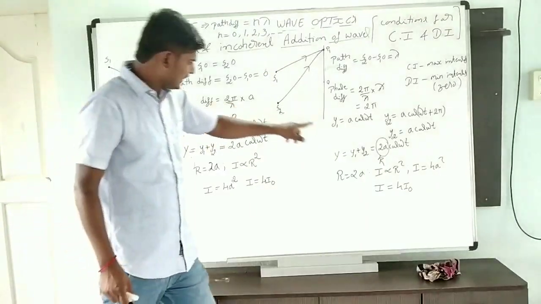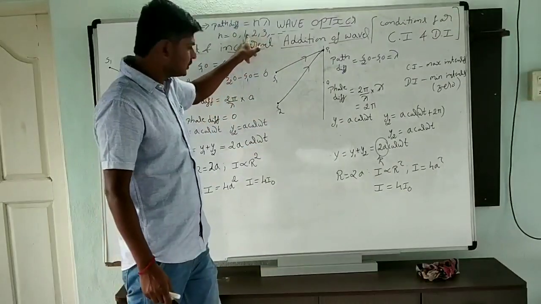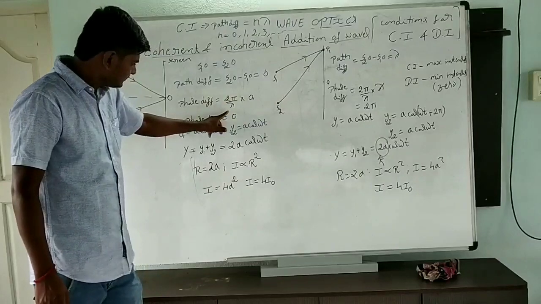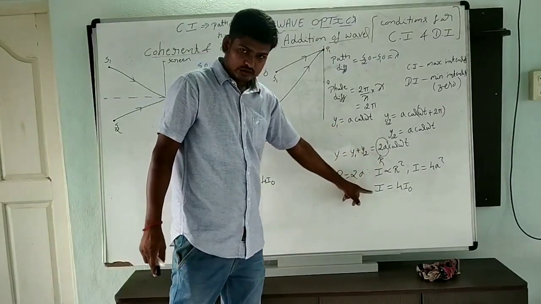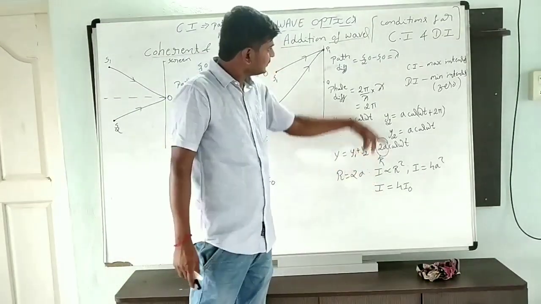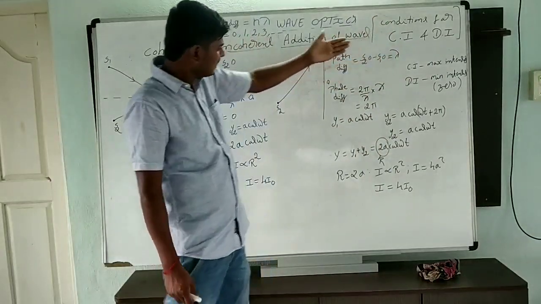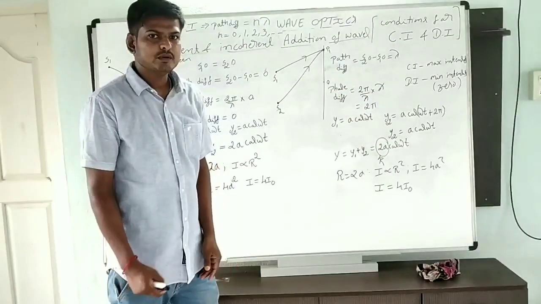Same way, when n is equal to 1, or 2 lambda, I get maximum intensity.